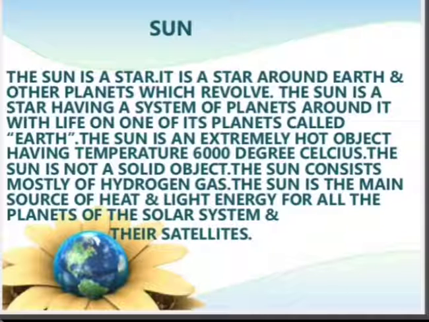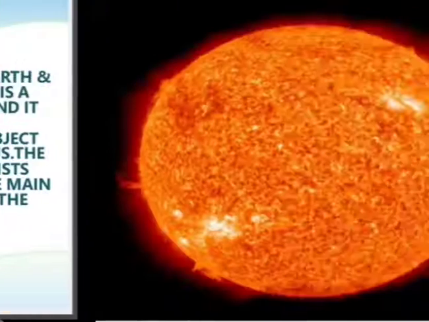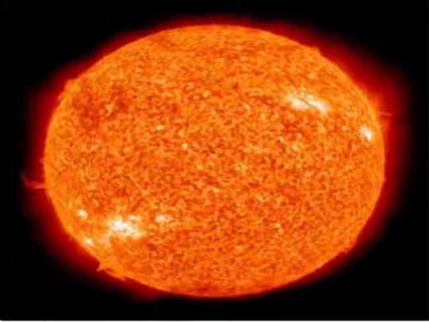The sun is the main source of heat and light energy for all the planets of the solar system and their satellites. As we know, it is a natural resource. It is a very important resource which provides us two kinds of energy, heat and light, and both types of energy are very useful for us. This is the picture of the sun.